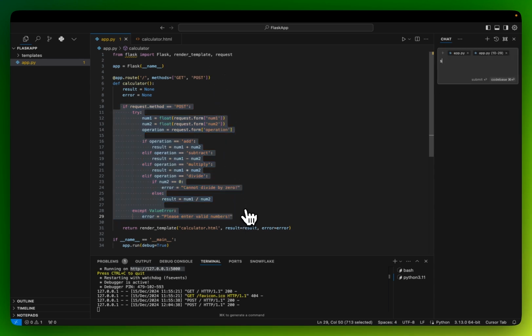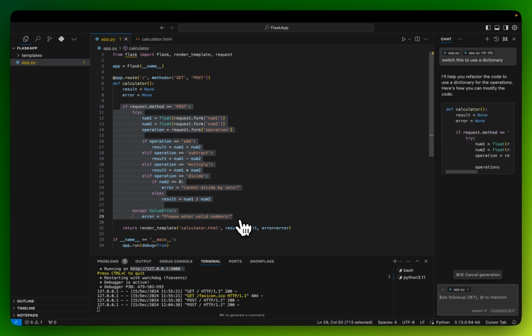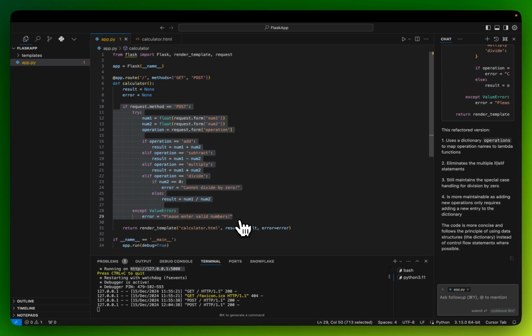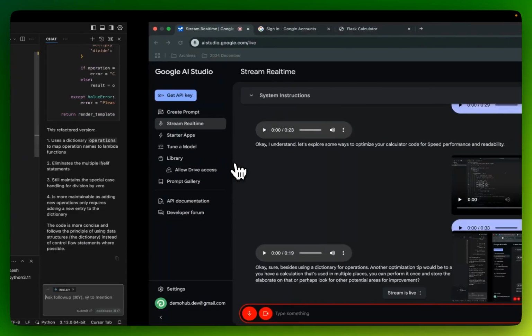No, I think I'm good. Can you tell me other optimization tips? Besides using a dictionary for operations, another optimization tip would be to avoid redundant calculation. For example, if you have a calculation that's used in multiple places, you can perform it once and store the result in a variable. No, just look for other. I think I'm good. I'm good for now.